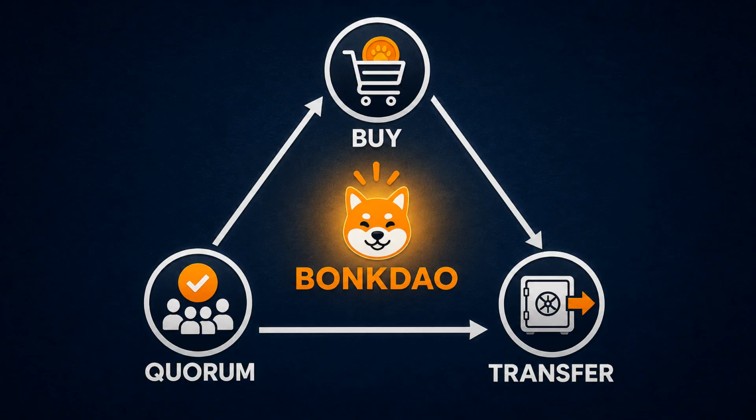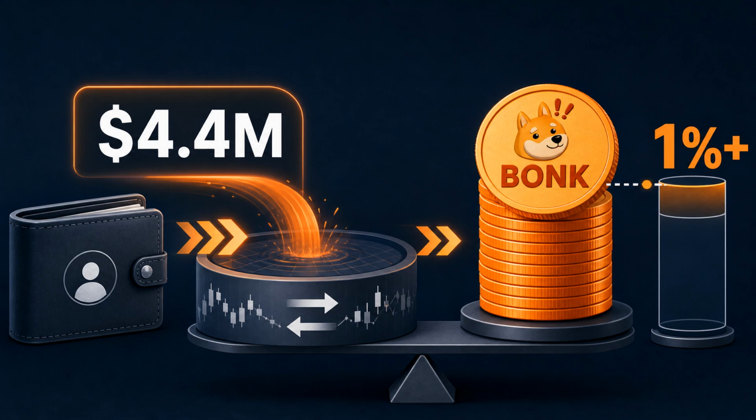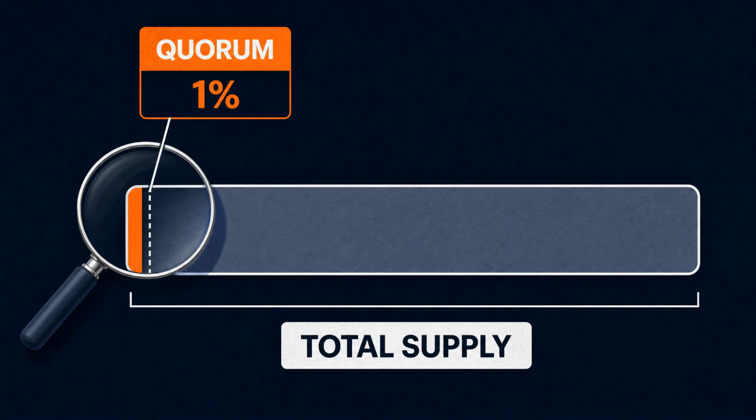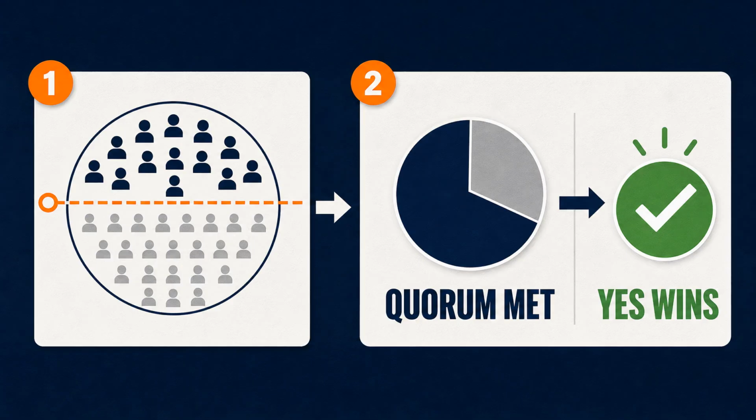That is the core of the BonkDAO story. According to multiple reports, the attacker spent around $4.4 million buying Bonk, enough to reach a little over 1% of the token supply and meet the DAO's quorum threshold. Quorum is the minimum participation needed for a vote to count. If quorum is 1%, then a proposal does not need most of all token holders to show up. It only needs enough voting power to cross that minimum line. Once that line is crossed, the vote can pass if the votes that do show up are mostly in favor.